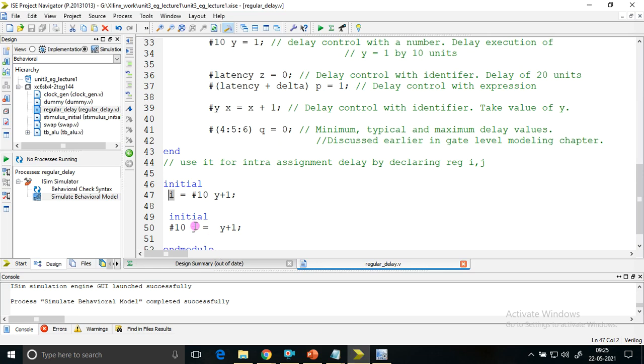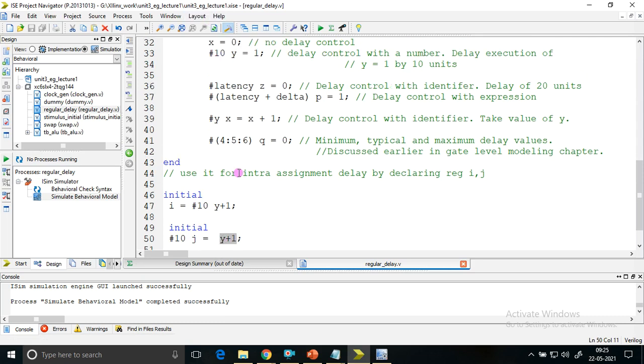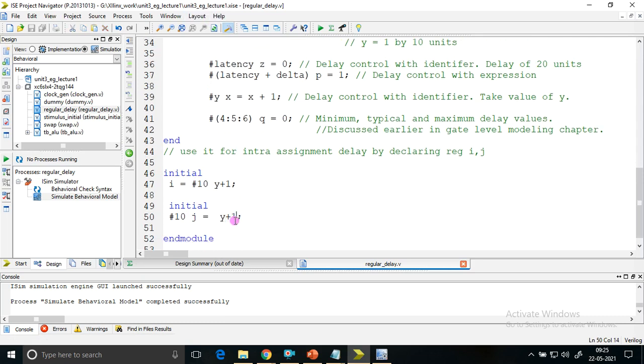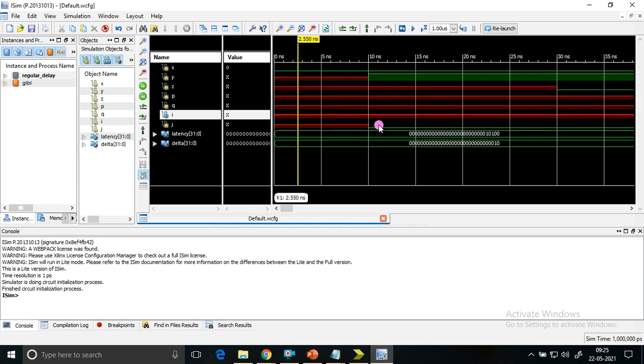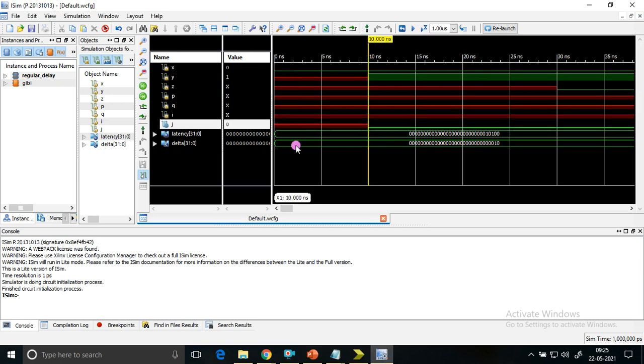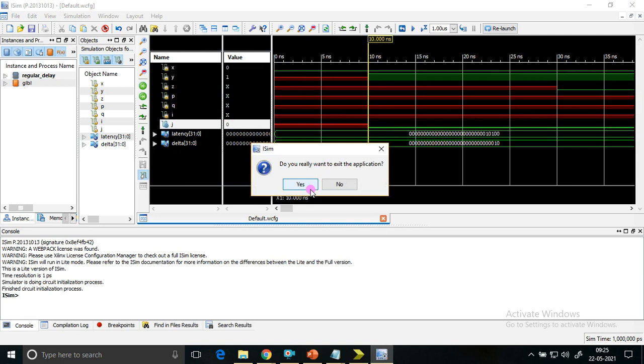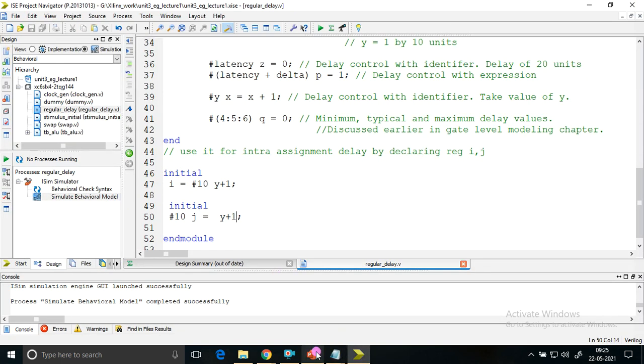Whereas for j, unlike in i, y plus 1 will evaluate only after 10 time units. By 10 time units, y would have received 1. So 1 plus 1 is 0. So the 0 is getting allotted to j after 10 time units. So hence your j value is getting assigned to 0 only after 10 time units. This is the intra-assignment delay concept. I hope the things are clear.